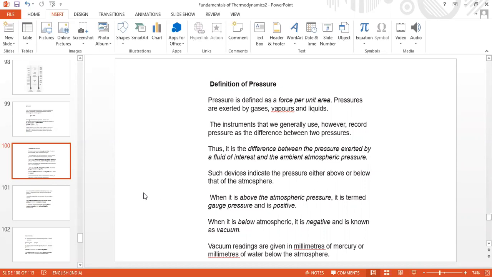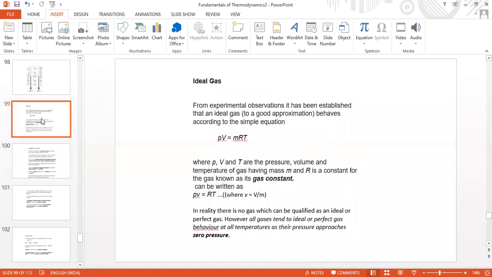How is pressure defined? I'm going to the previous slide in order to hide the pressure slide. How is pressure defined? Normally, you earlier responded to this. How is the pressure of a gas defined? Very simple thing, but don't hesitate to answer.